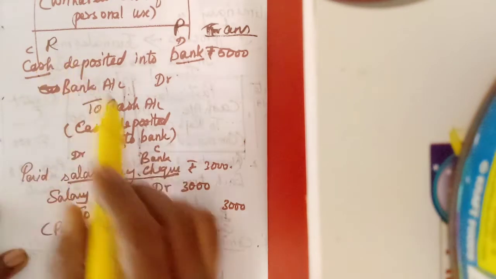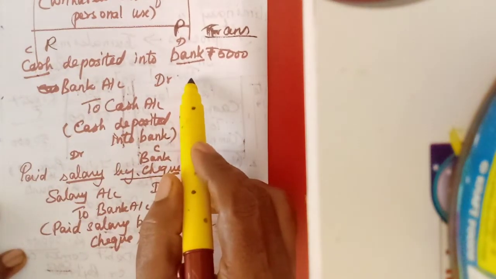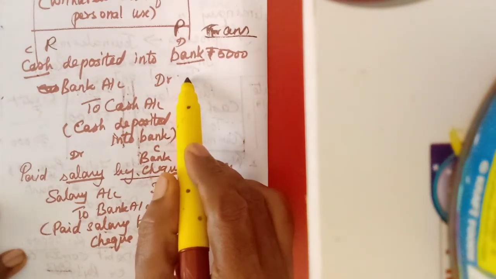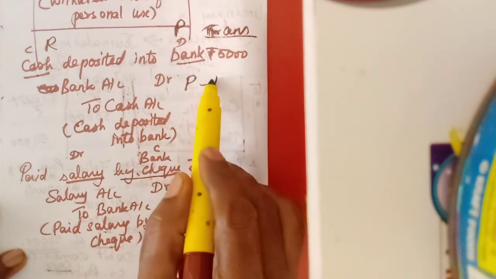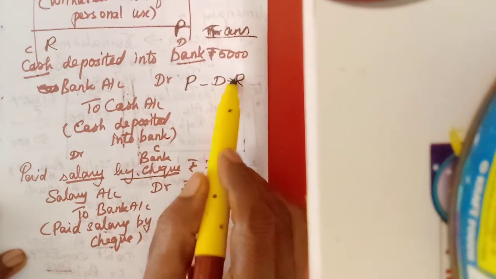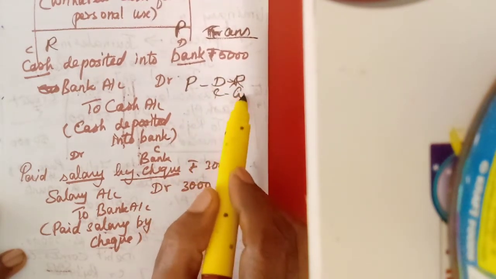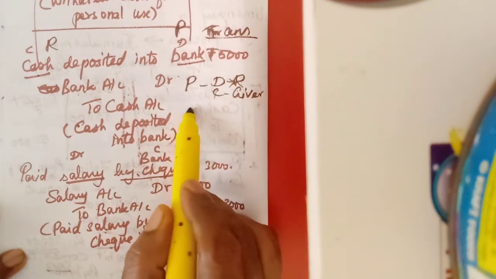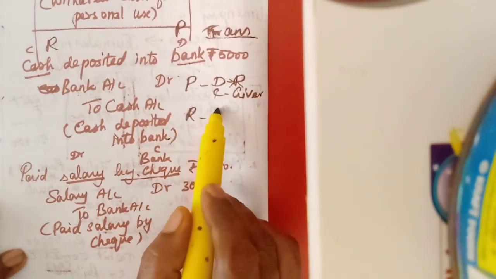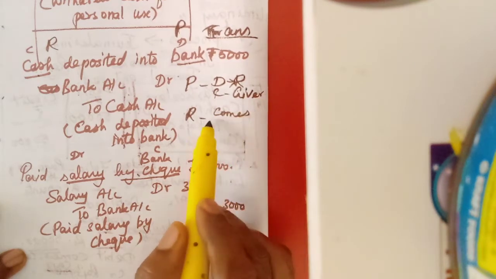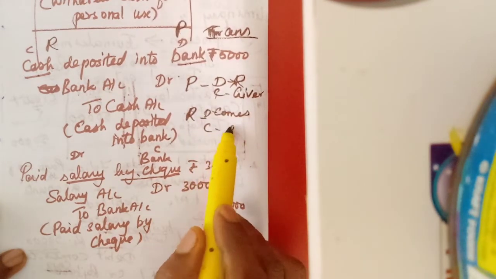Golden rules of accounting. We know the accounting rules. For personal account, debit the receiver, credit the giver. For real account, debit what comes in, credit what goes out.